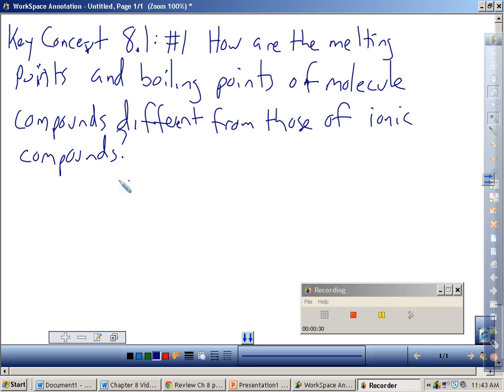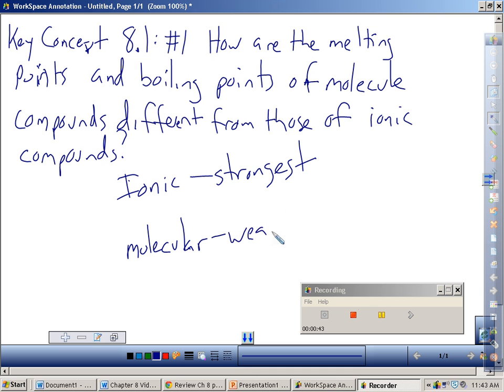Well, ionic bonds are basically the strongest of the ones we'll study, and molecular bonds are significantly weaker for the most part. So if strong bonds are hard to boil, we need a higher temperature. Higher temperature, more energy to break those bonds. Weaker bonds, we need a lower temperature.